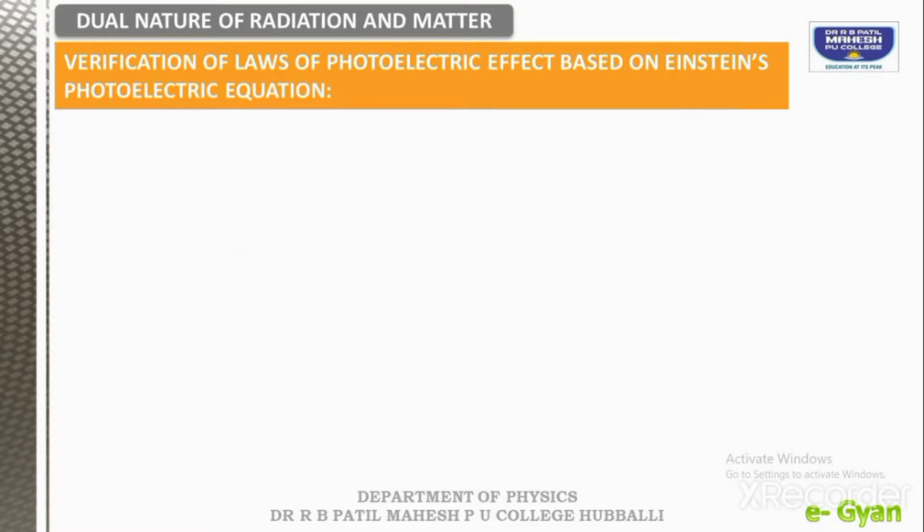Verification of laws of photoelectric effect based on Einstein's photoelectric equation. We already studied that the maximum kinetic energy of an electron which emits from the metal surface, 1 by 2 mass into the square of maximum velocity, is equal to h into nu minus nu naught, where nu represents frequency, nu naught represents threshold frequency.